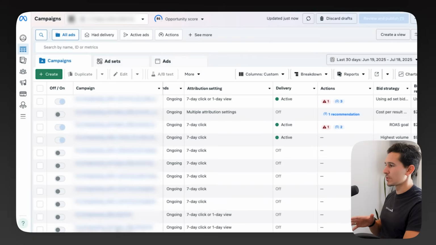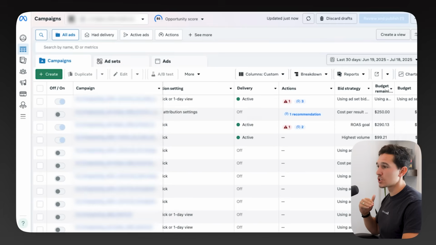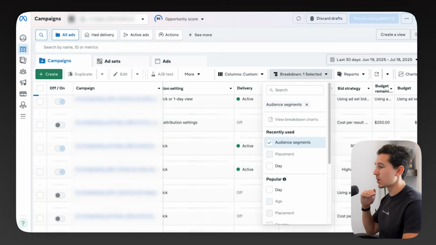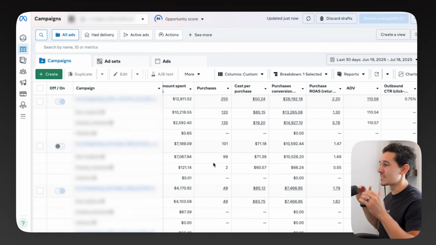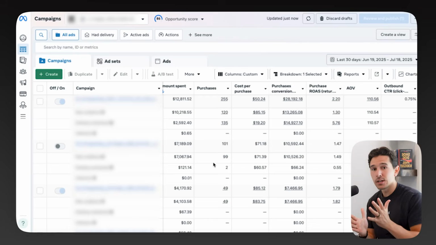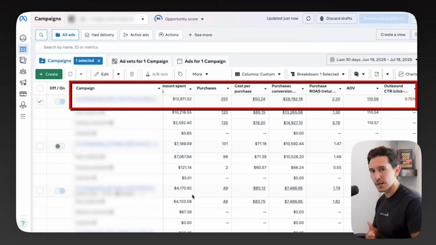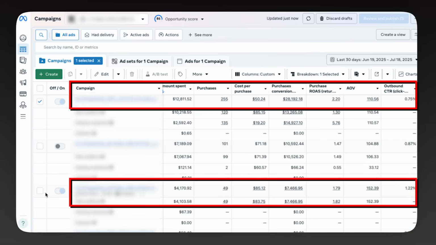Now, this is one of those accounts where that first thing I called out trickles down into everything. Keep that in mind. Bad attribution settings is leading to all the other issues here. The first issue we see is when we go into the audience segments and audience breakdowns. You're going to see that some of the accounts that are on different attribution settings are doing completely different in terms of performance. So for example, you would think that this top campaign is the best campaign in the account. It drives a 2.2 return on ad spend. And then this campaign down here, which is only driving a 1.79, is significantly worse.